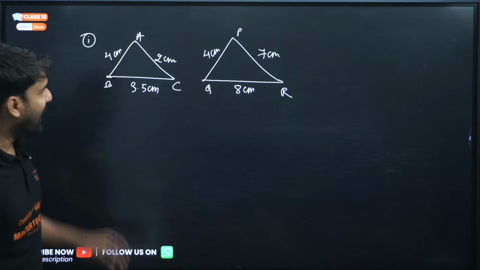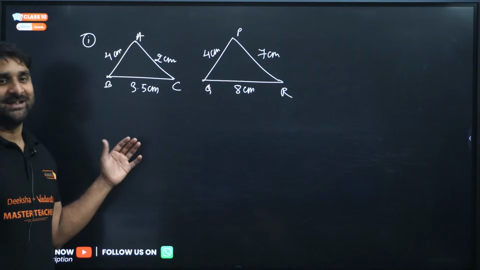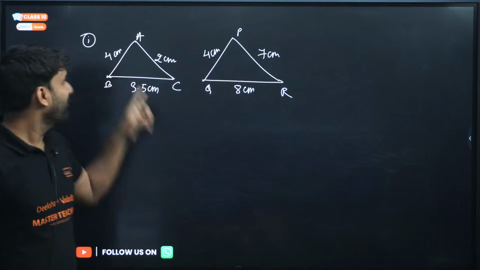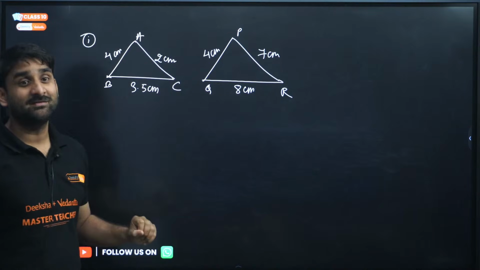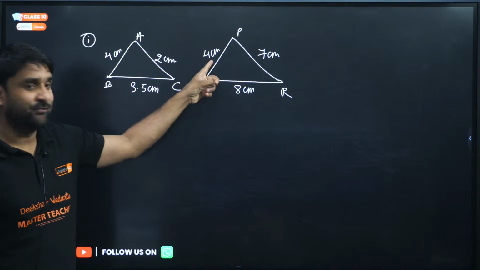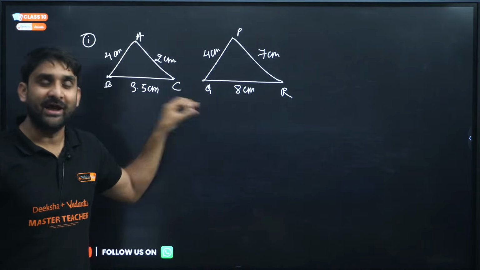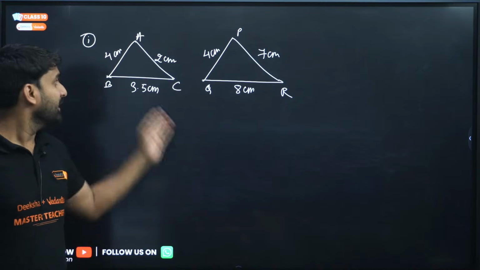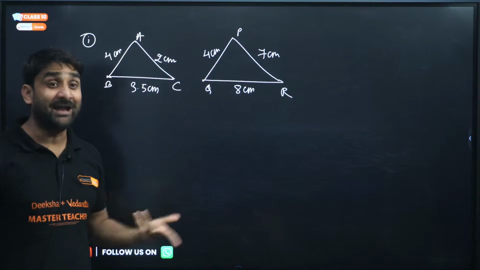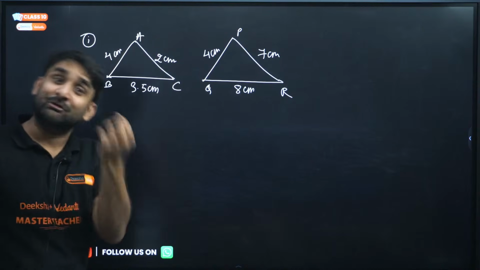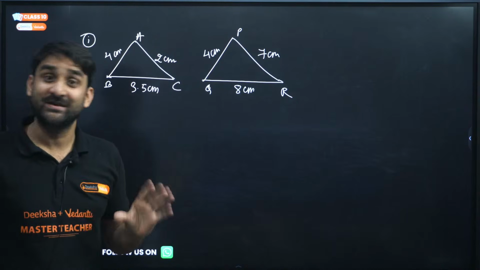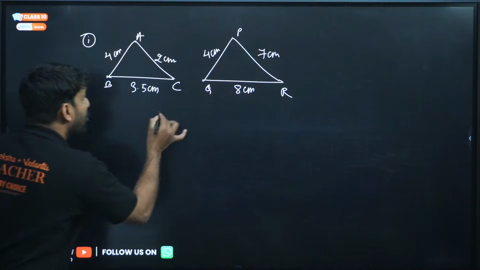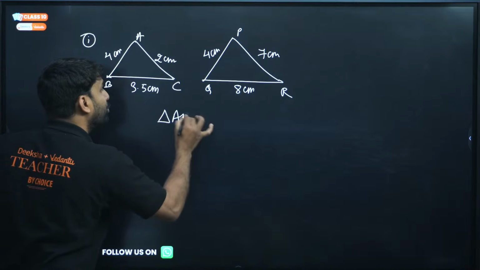Now, as you all can see on screen, 3.5, the double is 7. Here is 4, double is 8. If here is 2, here is 4. So in this triangle, every side is double of these sides. Double of 3.5 is 7, double of 2 is 4, double of 4 is 8. It indicates that both the triangles are similar. Yes, both the triangles are similar, but the most important thing is how to write.